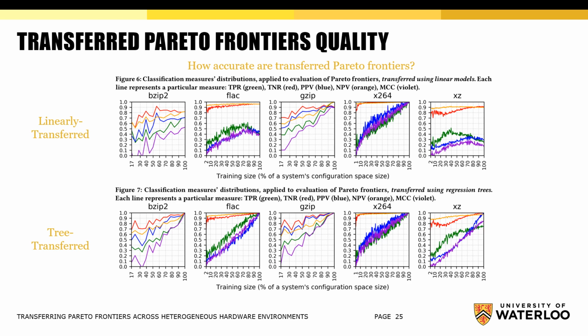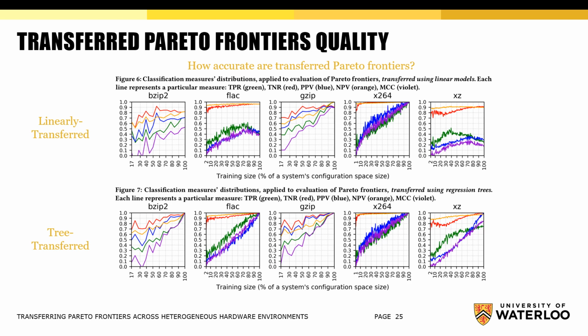Secondly, we want to evaluate how accurate are transferred Pareto frontiers. These figures present evaluation results of linear-based and tree-based transferred frontiers for all software systems. Presented Pareto frontiers were transferred from the slowest to the fastest available server and thus present the most difficult scenario for evaluation of our methodology.